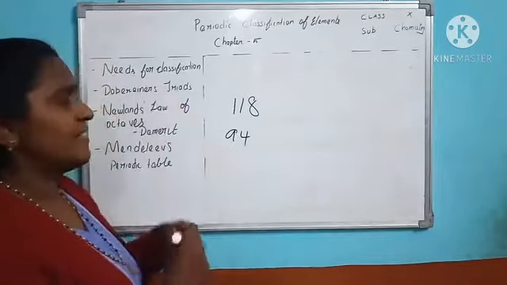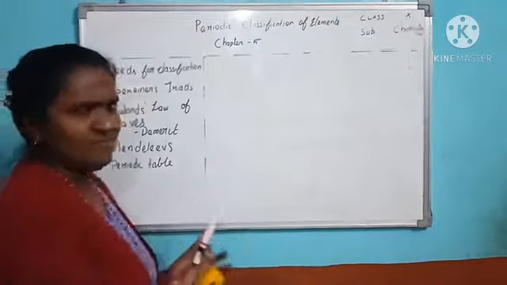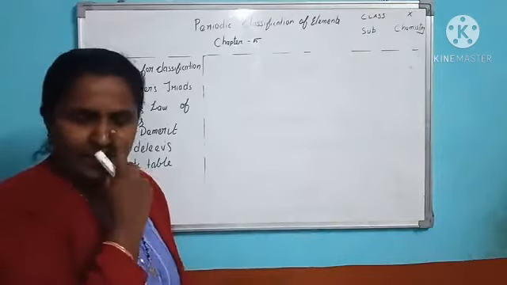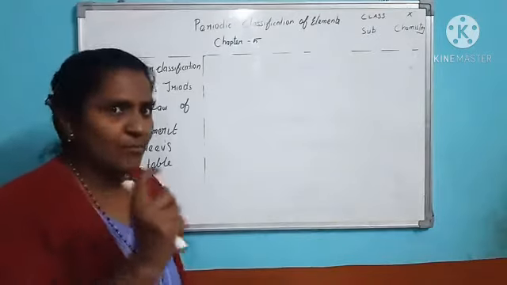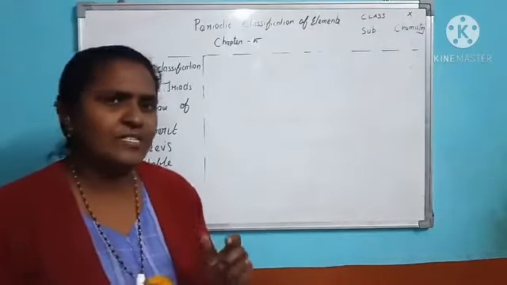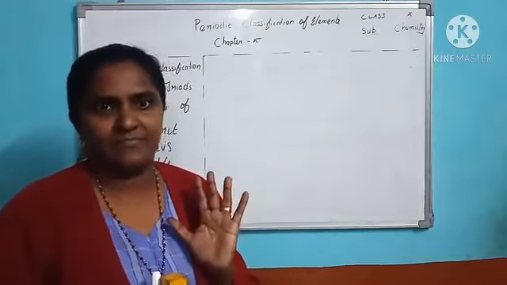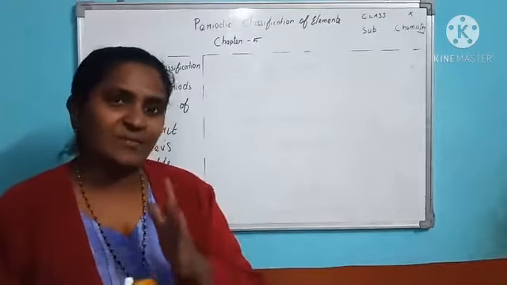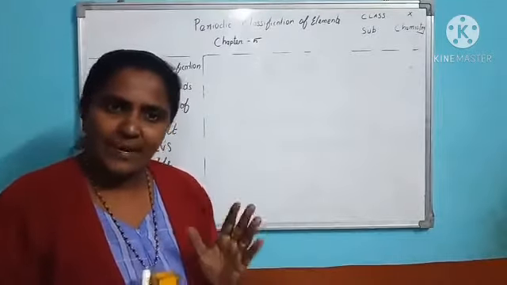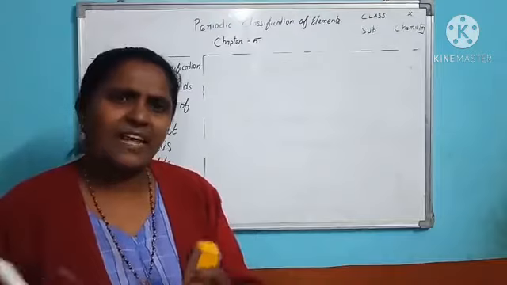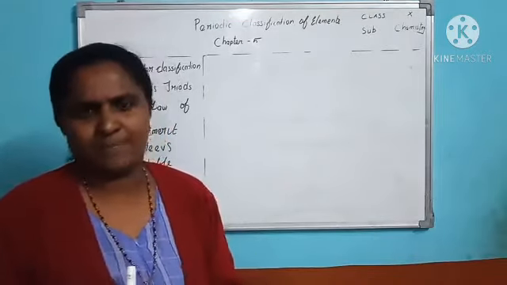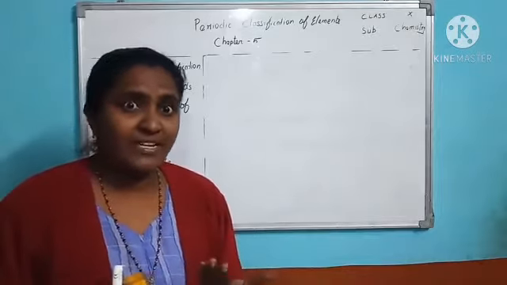Now, the question is, what is the need for classification? We need to classify the elements. Why? For example, if you want some book in the library, what does the librarian do? Within a few minutes he would identify where the book is lying. How? He arranges the things systematically. He classifies the things systematically. Storybooks on one side, magazines on the other side, and so on, he arranged systematically. So he could take the material within a few minutes. So it made it easy for him, isn't it?